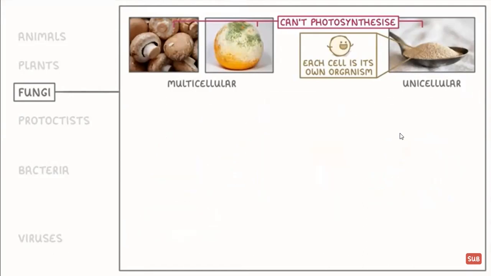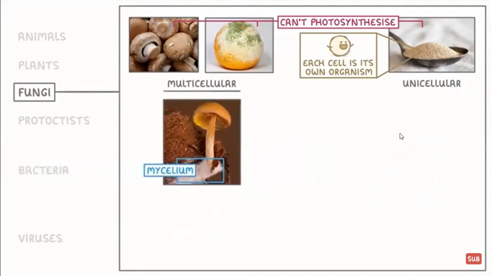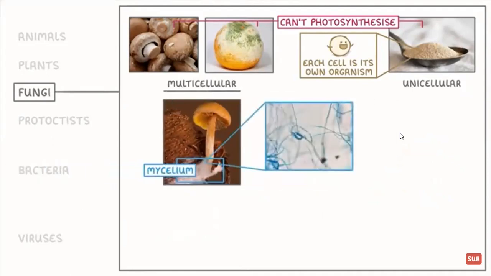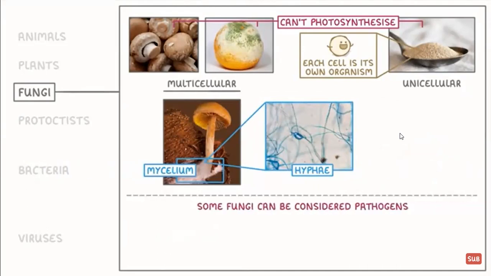Another key feature of fungi is that some of the multicellular ones have a body called a mycelium, which is made up of loads of little thread-like structures called hyphae. So just remember that loads of hyphae together make up a mycelium. Another thing to note is that although it's pretty rare, some fungi can be considered pathogens, which means that they can cause disease in humans. For example, it's a fungus that causes athlete's foot.